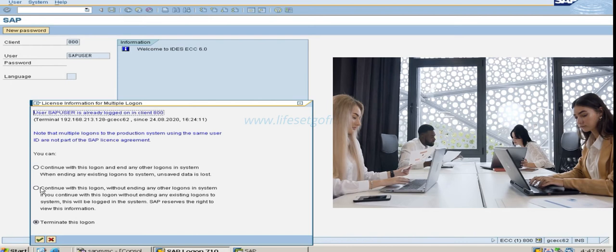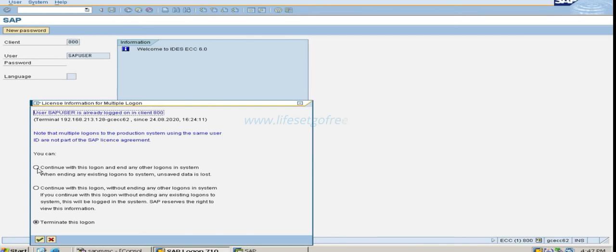If you see options like this, the first option is to continue with this logon and end any other logons. That means when you select this one, you will continue with the SAP user login, and all the others who were using the same login will be terminated, which is not correct because they might be doing something very important with the same user, and it is not good to terminate all their sessions and go with your login.